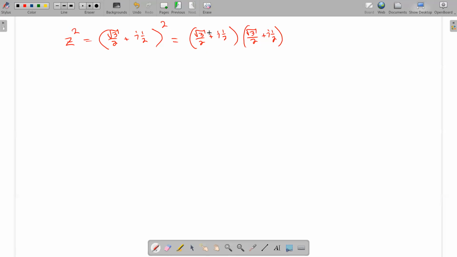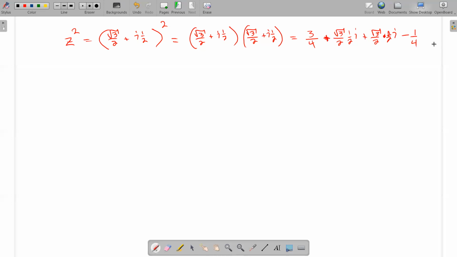And then I got to start distributing. So square root of 3 over 2 times square root of 3 over 2. Square root of 3 times square root of 3 is 3. 2 times 2 is 4. Square root of 3 over 2 times 1/2 i, plus 1/2 i times the square root of 3 over 2. Well, that's the same thing. Square root of 3 over 2 times 1/2 i. And then finally, I get 1/2 i times 1/2 i. So i times i is -1. So I'm going to get a negative. 1/2 times 1/2 is 1/4.